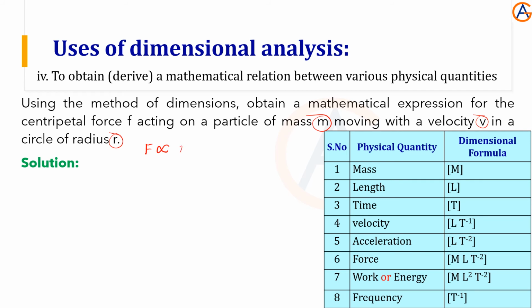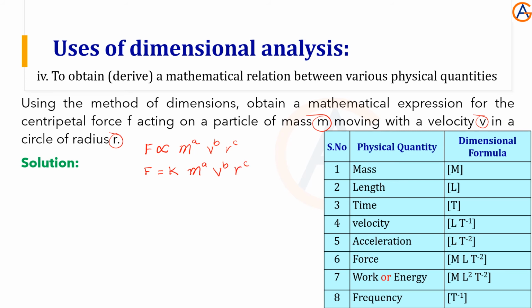So m power a, then v power b, then radius r power c, like this we can assume. Then let's remove the proportionality symbol by writing equal to and some proportionality constant k. This is our regular process: k m power a, v power b, r power c.